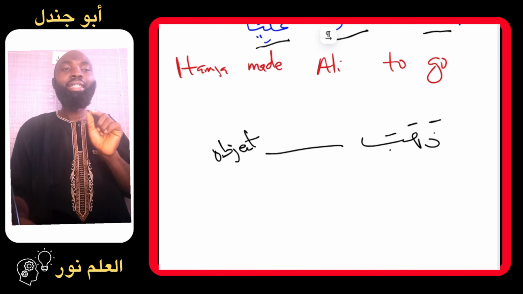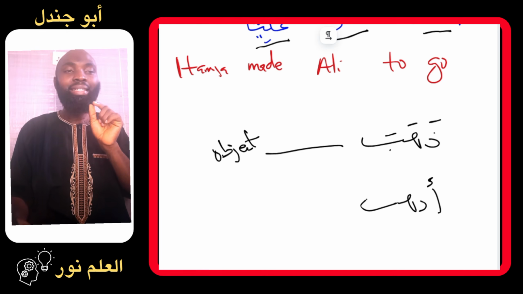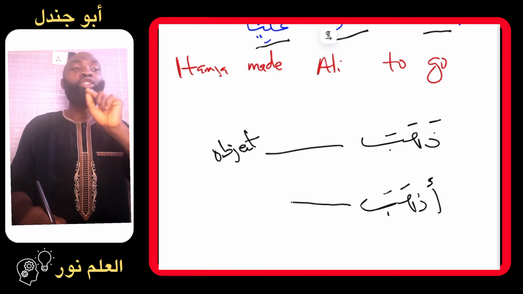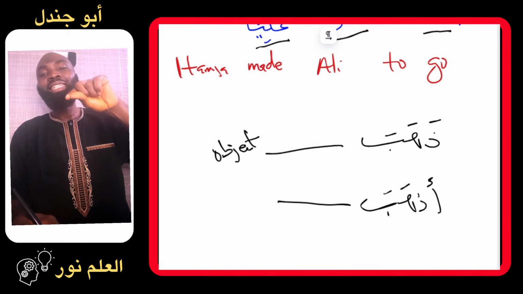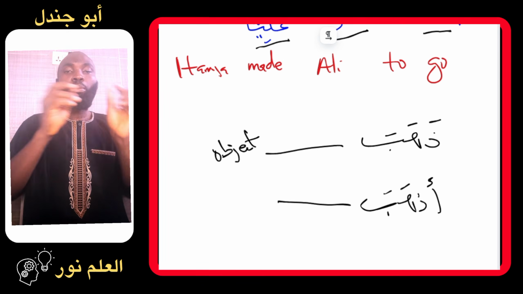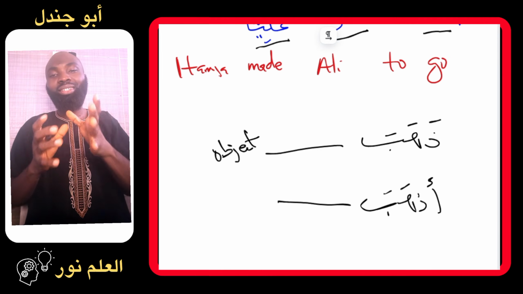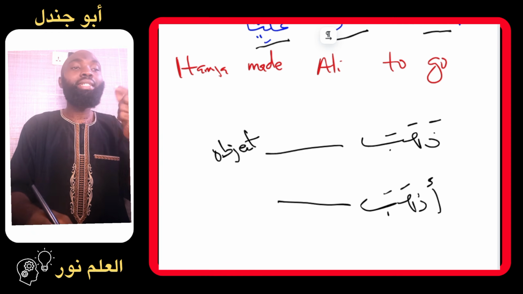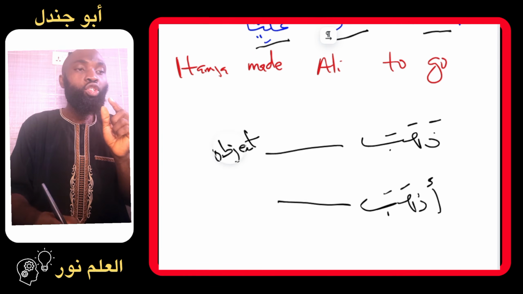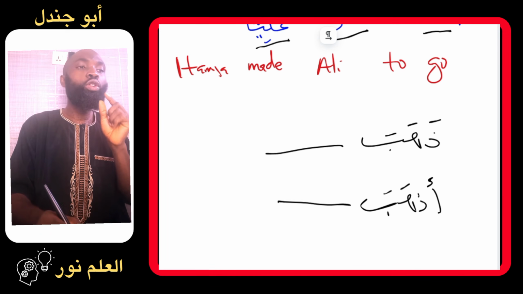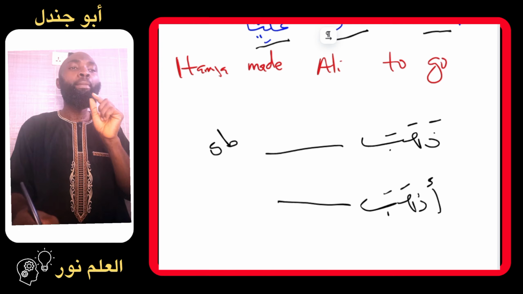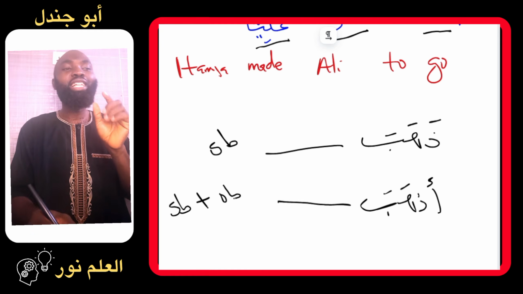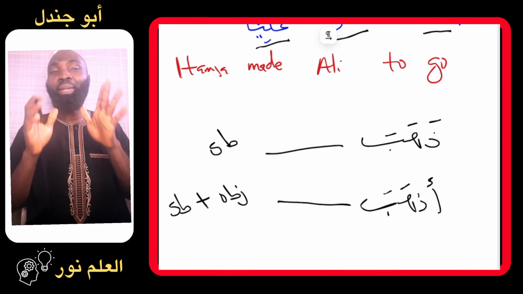However, the word adhaba as a verb is a transitive verb right away, which is al-fi'l al-muta'addi alladhi yata'adda fi'luhu ila al-maf'ul bihi, whose action transfers to the object. It requires an object. So here, the first one does not require an object. It only requires a subject. But the second verb requires a subject plus an object in order to make a complete meaning.